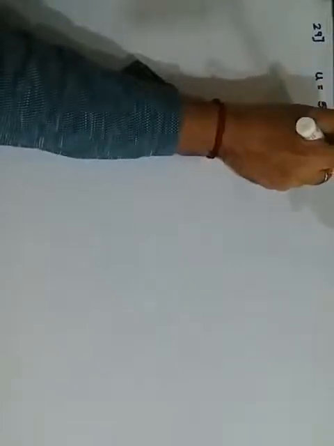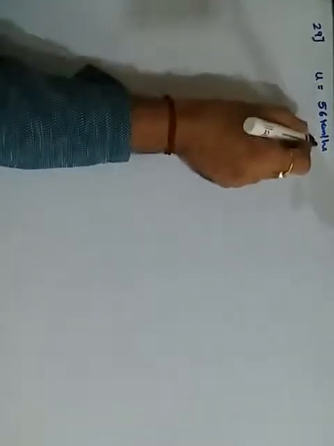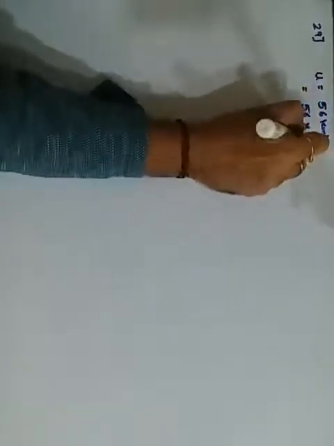Next is your question number 29. It says a ship is moving at a speed of 56 kilometers per hour. It is already moving. U is 56 kilometers per hour. 1 second later, for seconds is given, which means we need to convert this into meters per second. So 56 multiply by 1000 upon 3600.